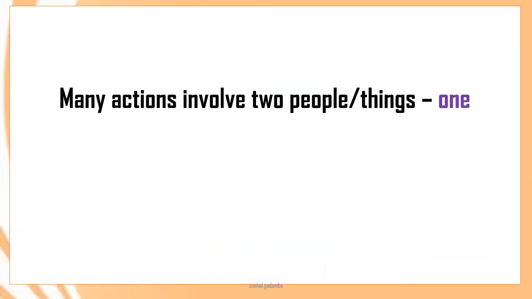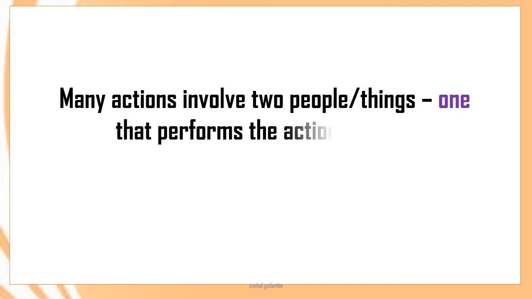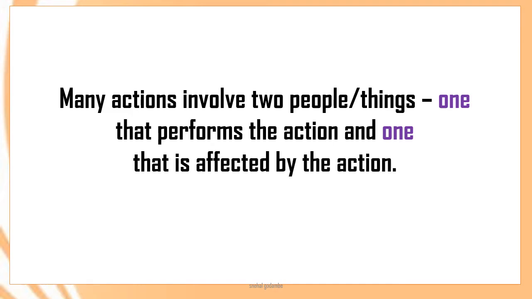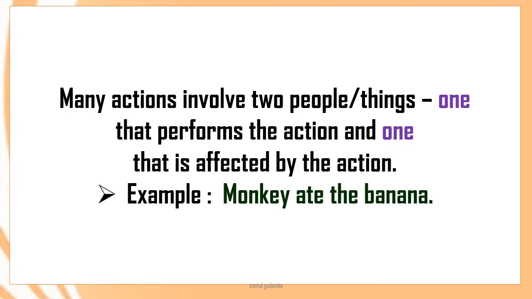So now we will see that many actions involve two people or things. Just now we have seen a boy is watching the stars. So boy and stars, two things. One that performs the action and one that is affected by the action or on which the action is being performed. Now here we will take one more very simple example. Monkey ate the banana.